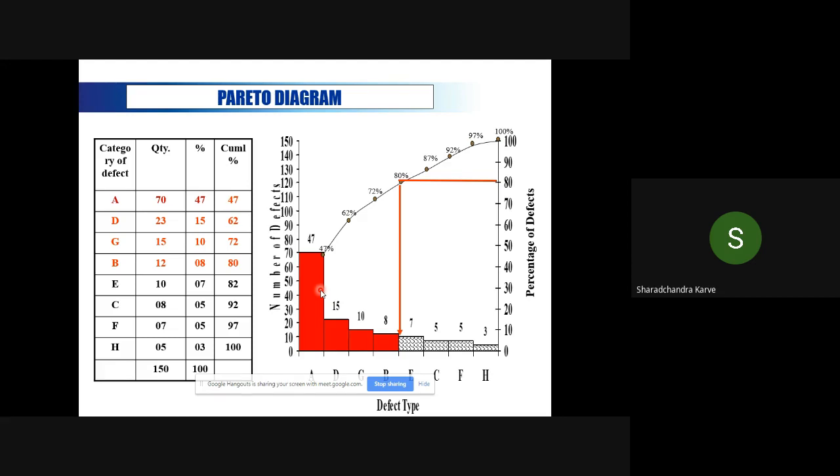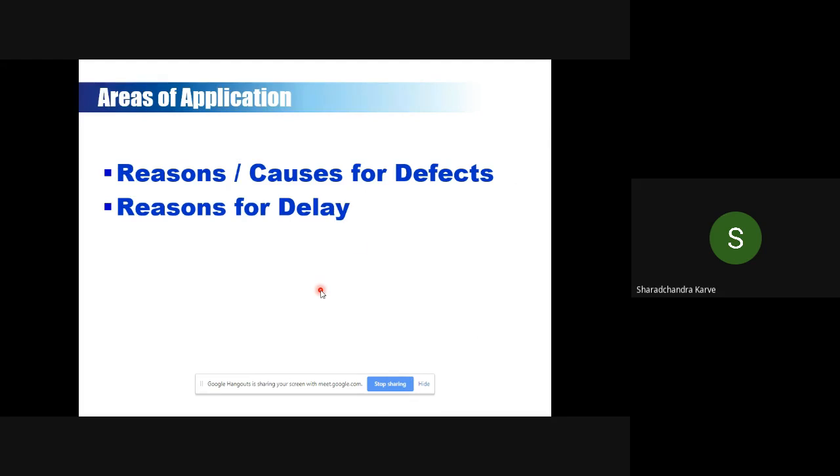This is a quantitative tool and can be used for causes of defects, reasons for delay, reasons for stoppages, any customer complaint, airline complaints, baggage complaints, the reasons for those baggage complaints, etc., which can be solved or prioritized using Pareto analysis.